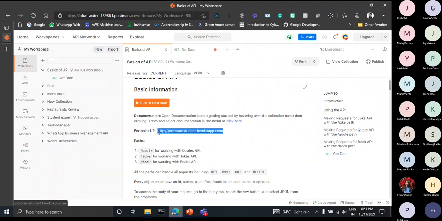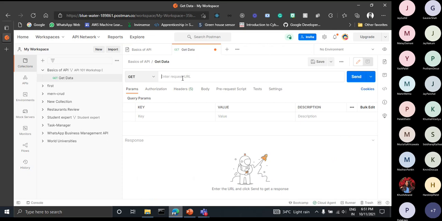So I am just copying this endpoint URL, coming back to my get data request, and pasting it here. Now we are following a joke API. What I want from now is to make a get request in which I can get a joke, one joke for me. Here I just want a joke from the server.